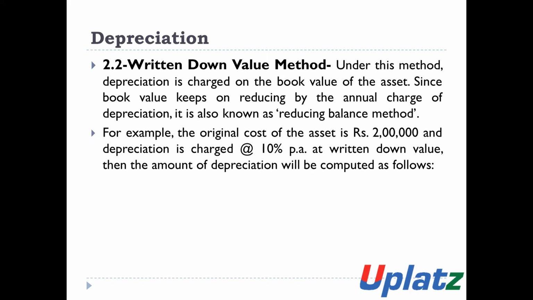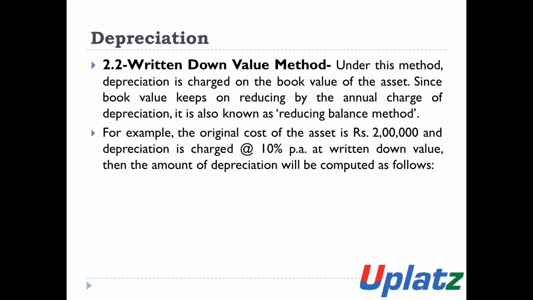Now we will discuss the written down value method, the WDV method. Under this method, the depreciation is charged on the book value of the asset. The book value keeps on reducing by the annual charge of depreciation, so every year the amount of depreciation reduces. So it is also known as the reducing balance method.